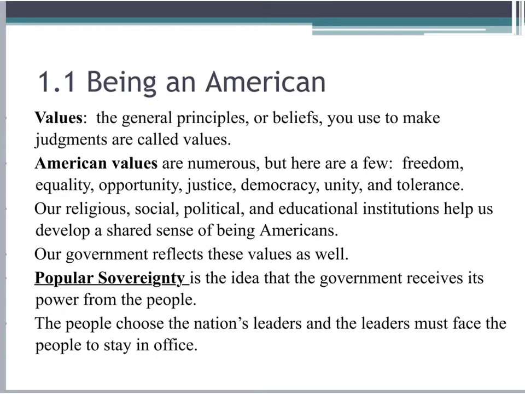Our religious, social, political, and educational institutions help us develop a shared sense of being Americans. Our government reflects these values as well. Popular sovereignty. Popular sovereignty is the idea that the government receives its power from the people. We will further break down that concept in future chapters. The people choose the nation's leaders, and the leaders must face the people to stay in office.